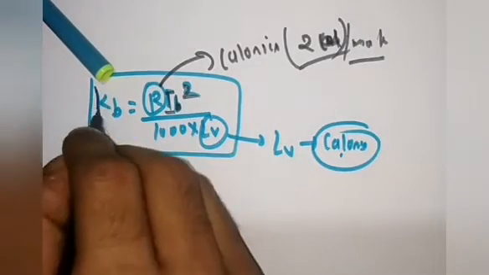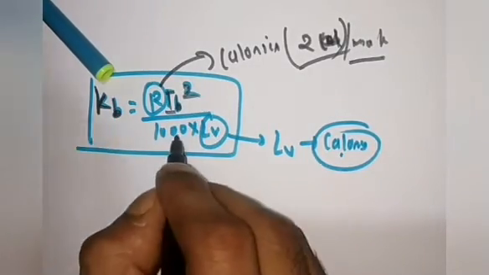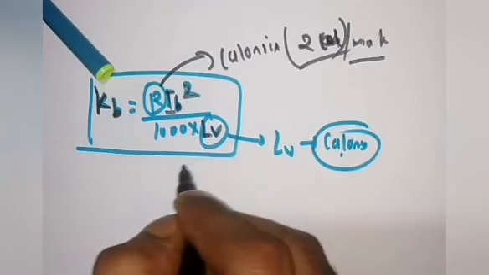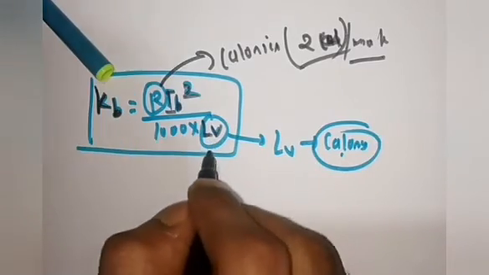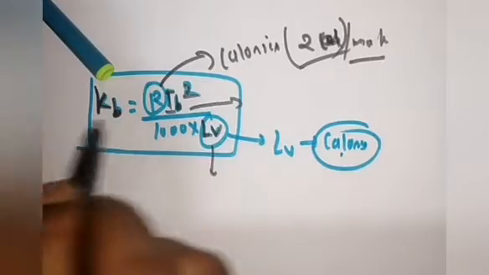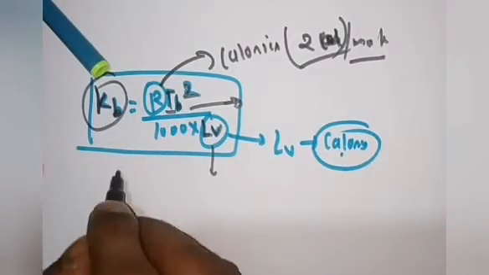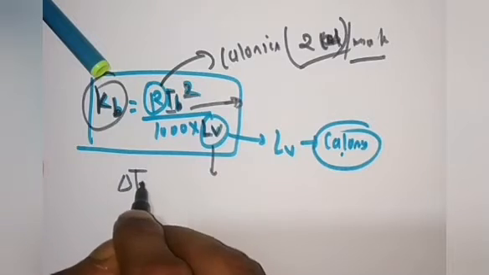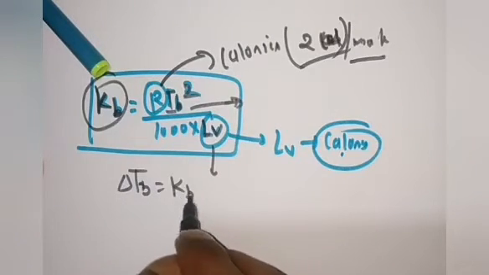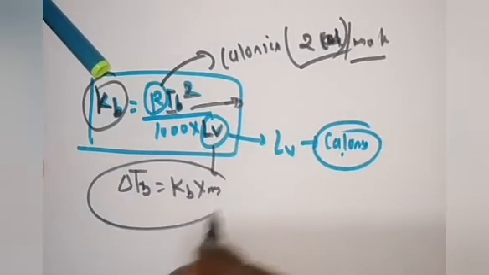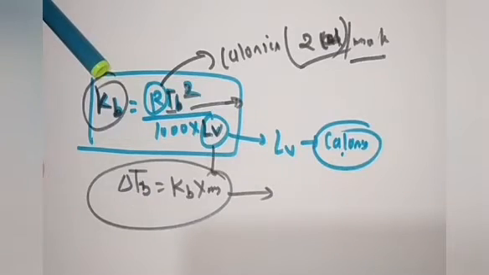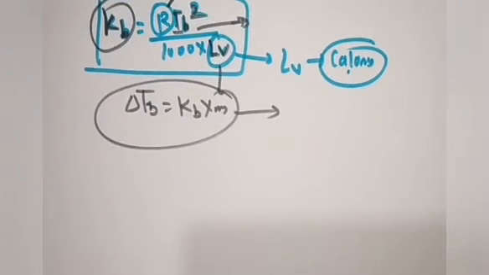Okay, so Kv की relation यहाँ पे दिया हुआ है. Sometimes in the question the examiner will ask, Lv is given and TB of the pure solvent has been given, then you have to calculate the Kv from here, and after that calculate delta TB is equal to Kv into m. Molality will be given over there. So you can correlate these things from here and solve the numerical.